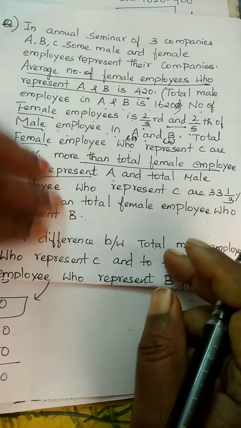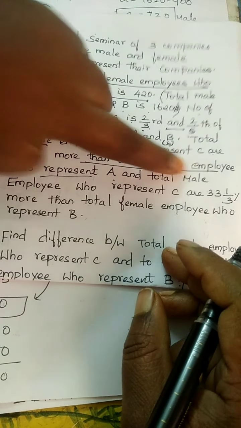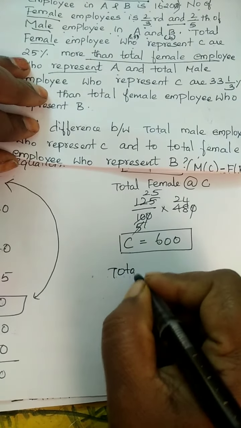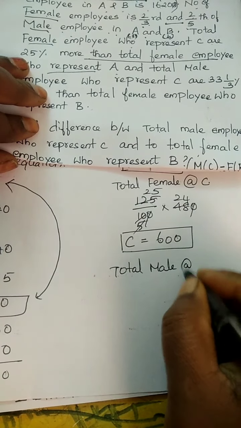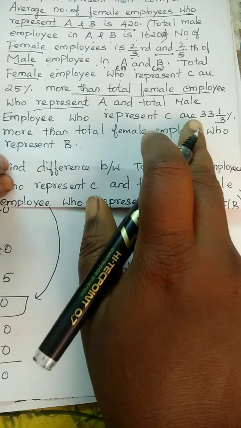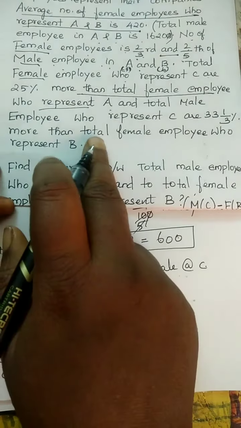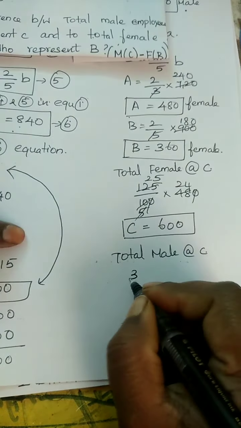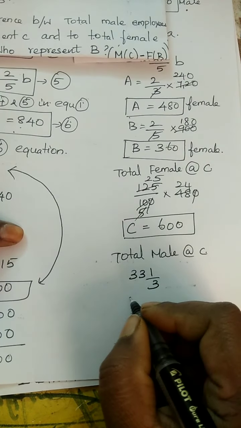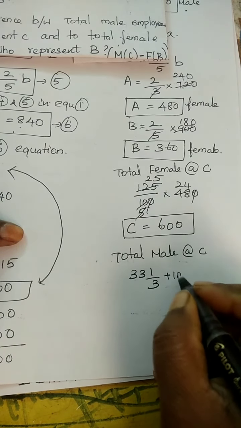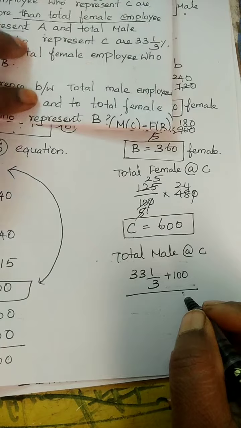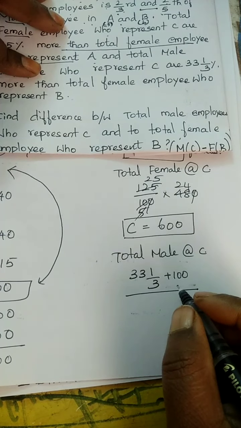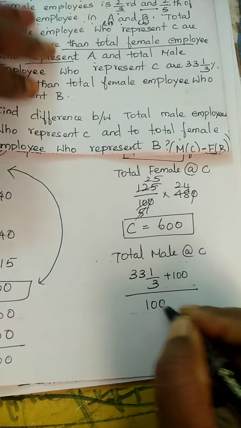What's the clue for small c value? The total male employees who represent C. Total male employees means it's small c. At C, it is 33 1/3% more than the total female employees who represent B. More than means plus 100. It's in percentage, no? 33 1/3 more than means plus 100, so 100 plus 33 1/3 in percentage means we have to divide by 100 into